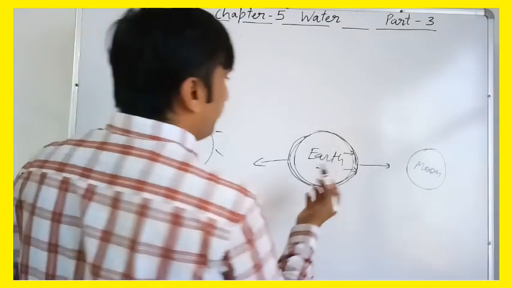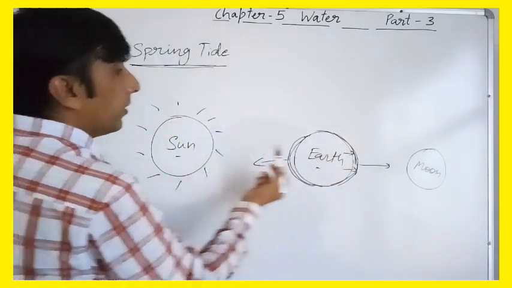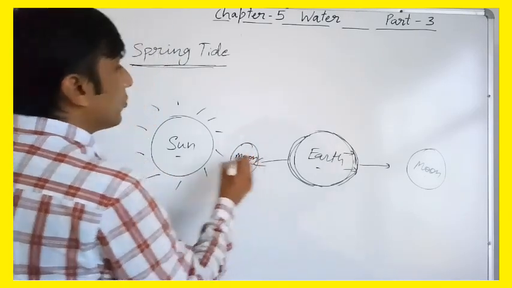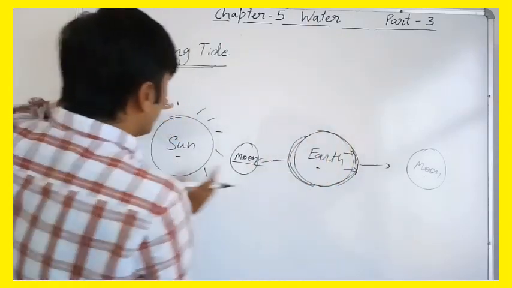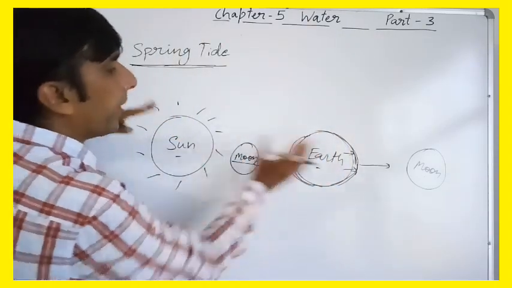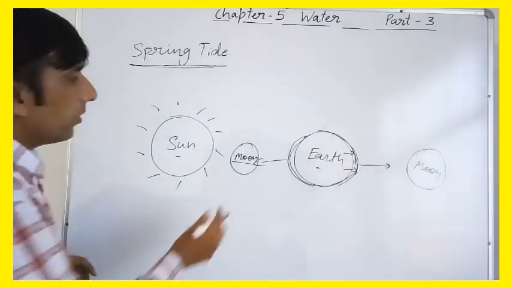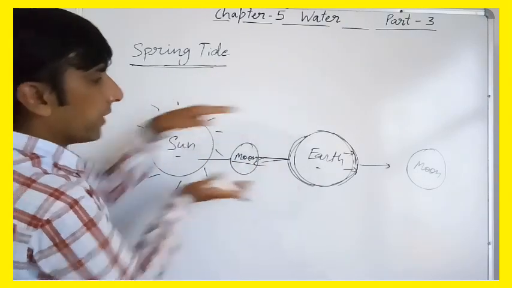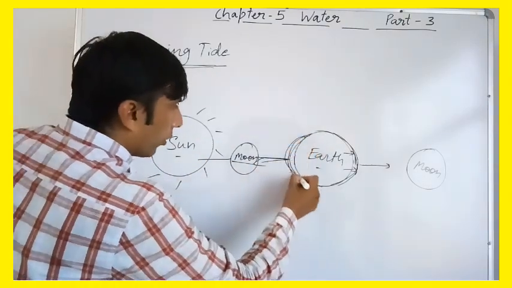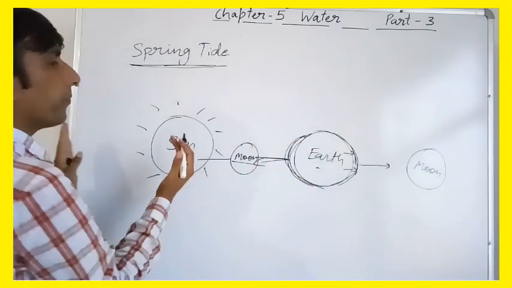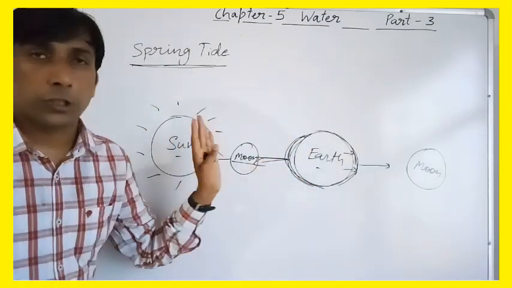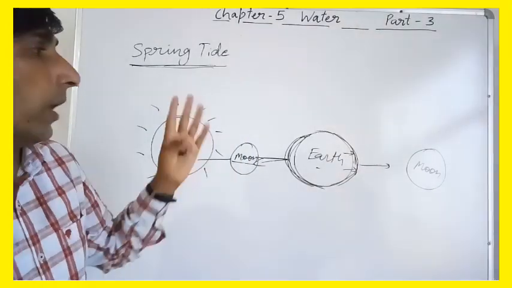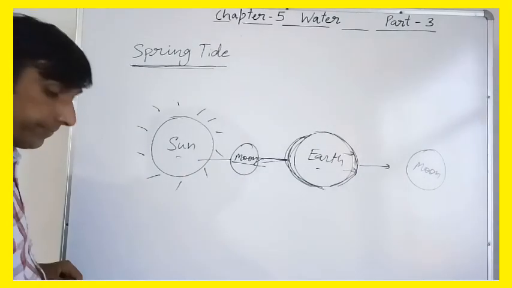In another way, sometimes if Moon comes on this side, once again Sun, Moon and Earth are in the same line. So the gravitational force of Moon and Sun both are on one side, so they will pull the water of Earth, so water level will come up, understand? So in this way, this is spring tide or high tide. Clear? This is about high tide, and now we will study about low tide or neap tide.